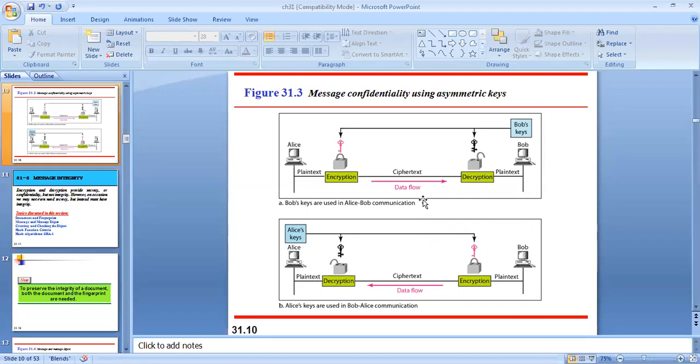So this is the major difference between symmetric key cryptography and asymmetric key cryptography. By using these two techniques, we can say that message confidentiality is achieved.